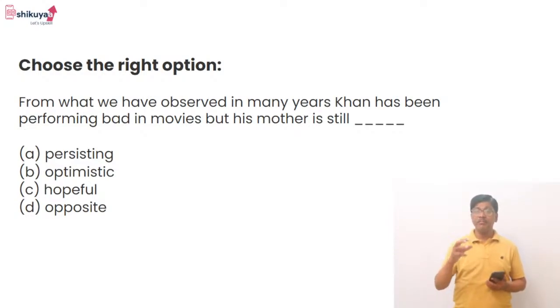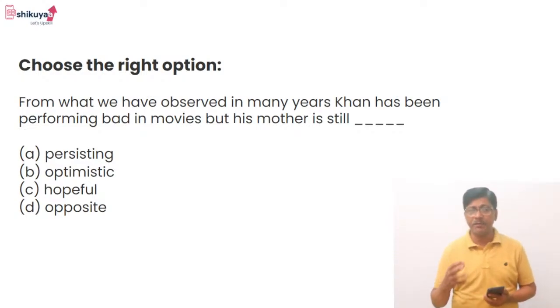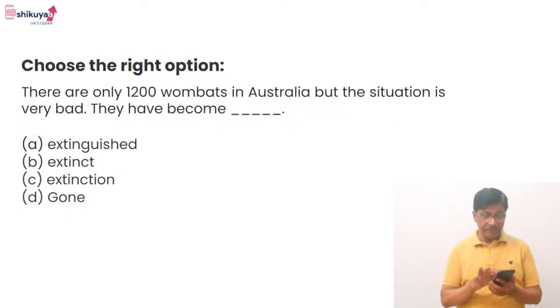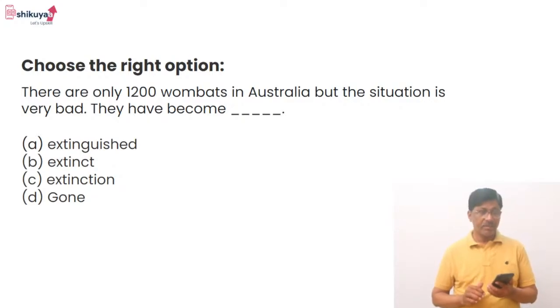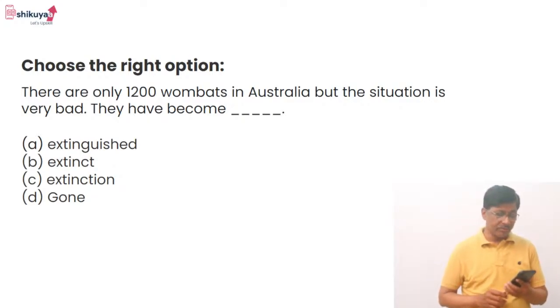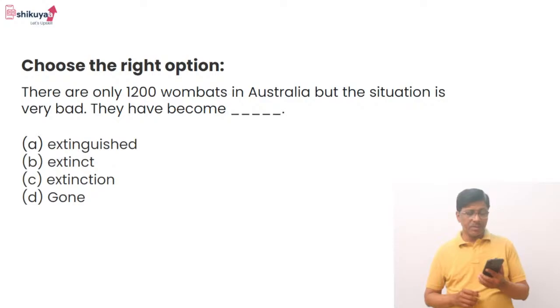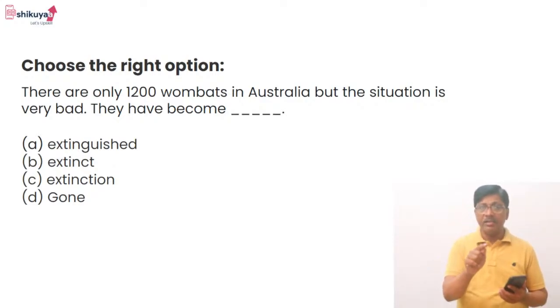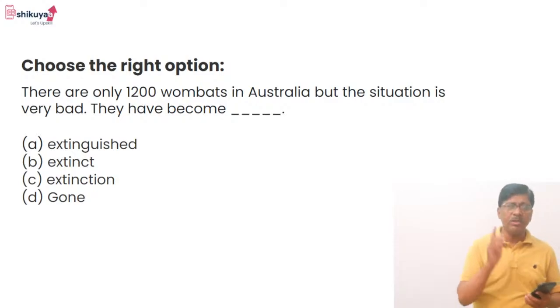Because optimism is a more powerful and correct word compared to hopeful. Shall we go to the next slide? Yeah. Choose the right option. There are only 1200 wombats in Australia. Only बोला है. Only का मतलब बहुत कम है. Okay, there are only 1200, मतलब बहुत कम है.